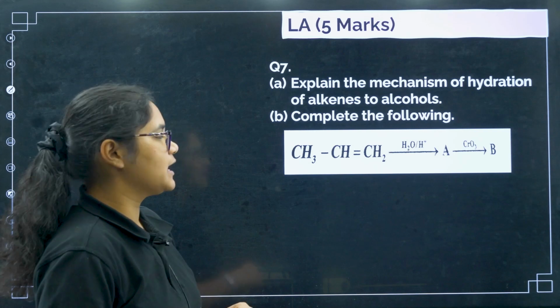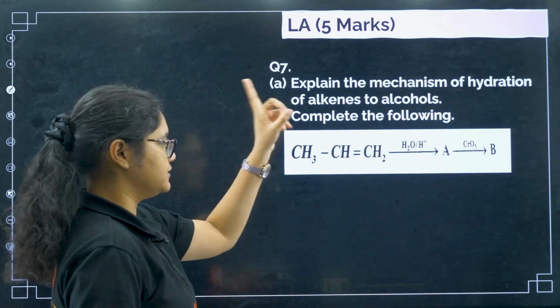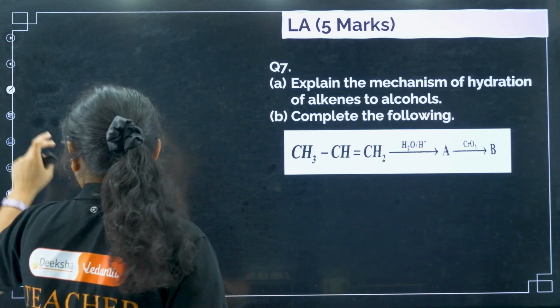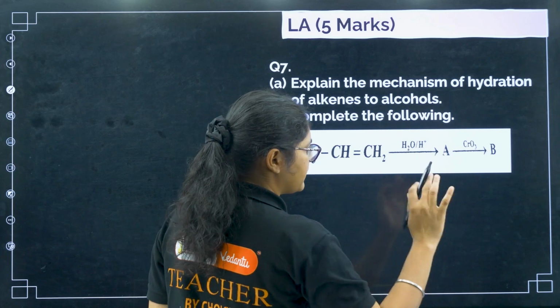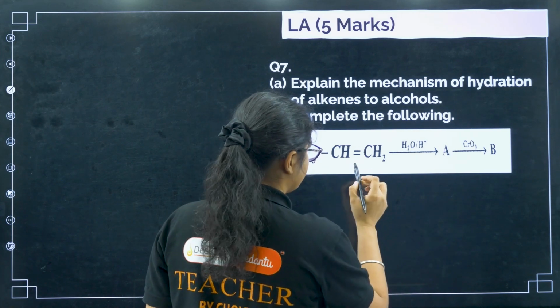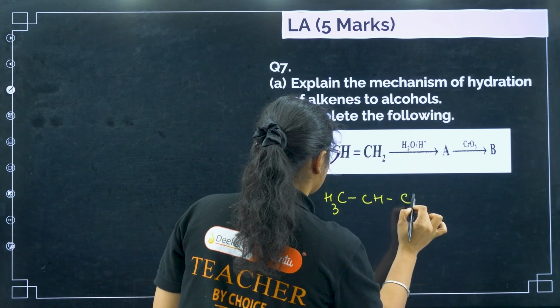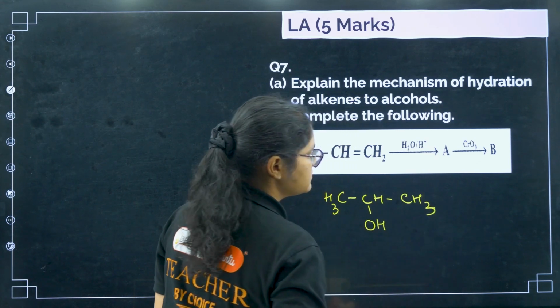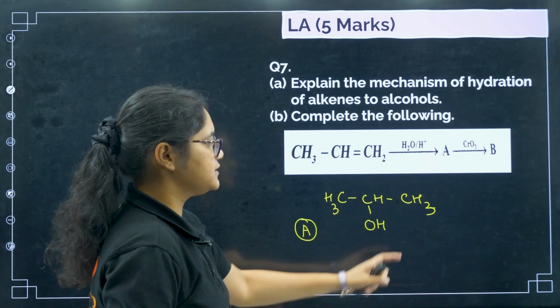Next, explain the mechanism of hydration of alkenes to alcohol. So I told you 3 mechanisms, this is the third mechanism. Next, complete the following reaction. Okay, so first let us do this part. Addition of H2O and H plus follows Markovnikov addition. So what I will get here, CH3 CH OH CH3. This is A. Okay, now after this CrO3 is what?